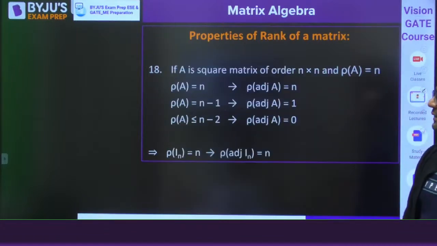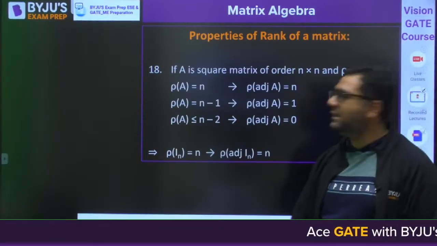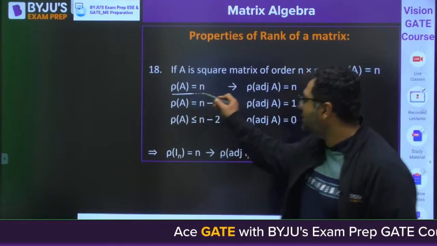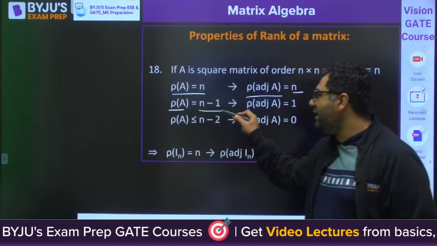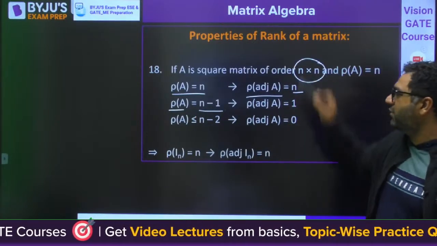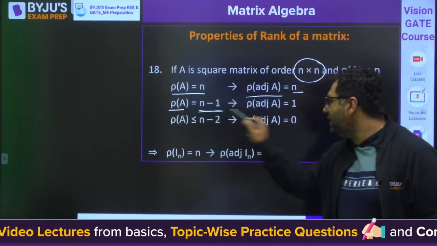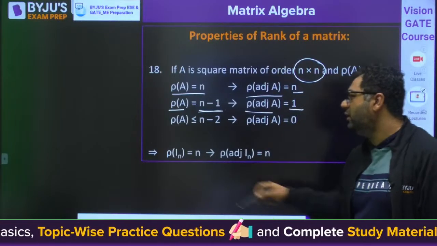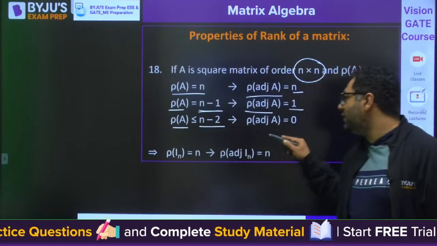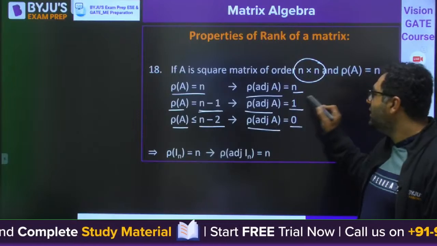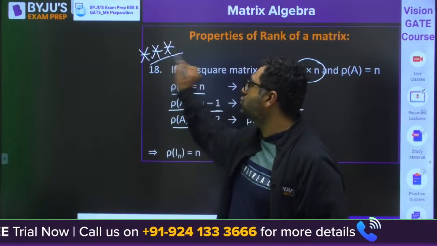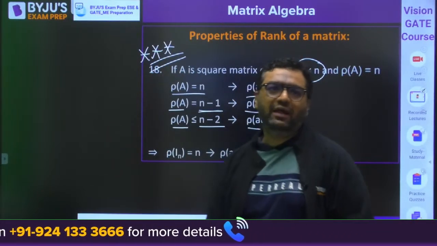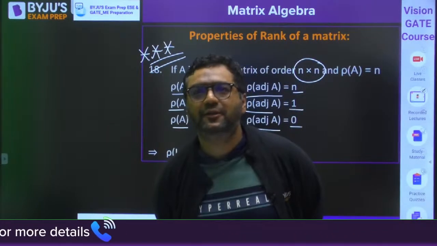Okay. So these are the properties, and the last property is if the rank of A is n, then rank of adjoint of A is n. If the rank of A is n minus 1, where n is the order of the matrix, then rank of adjoint of A is 1. If rank of A is n minus 2, then the rank of adjoint of A will be 0. This is a star mark property. In the next class, we will see some questions on that as well. So we have completed, guys, with this.